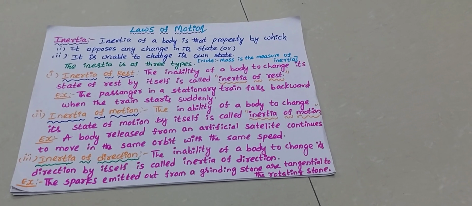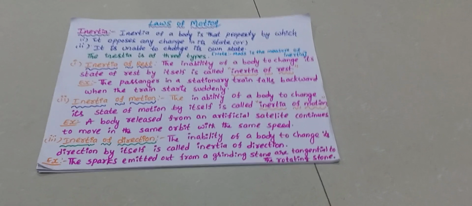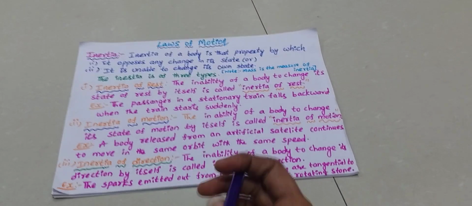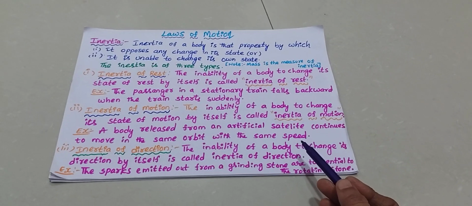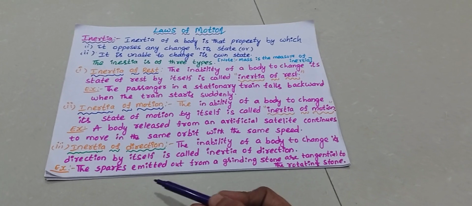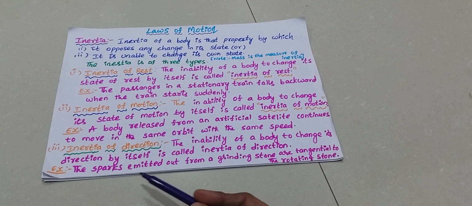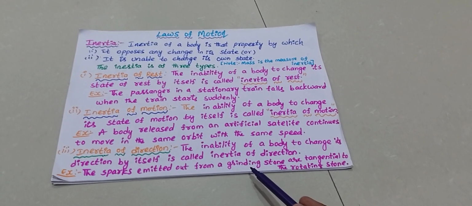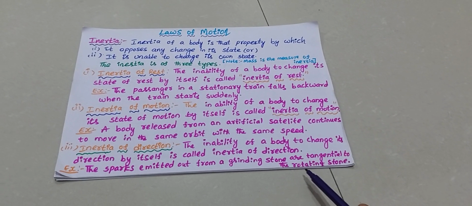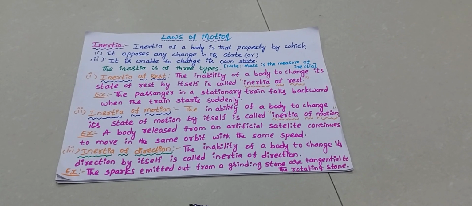Now inertia of direction. The inability of a body to change its direction by itself is called inertia of direction. Example: the sparks emitted from a grinding stone fly off tangential to the rotating stone. These are all examples for inertia.